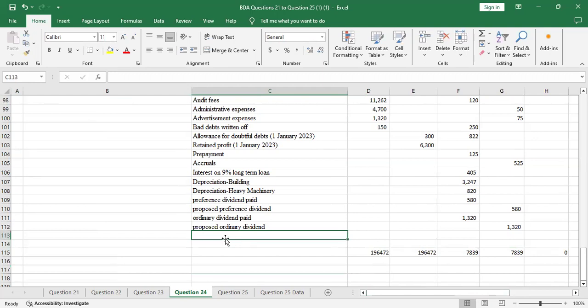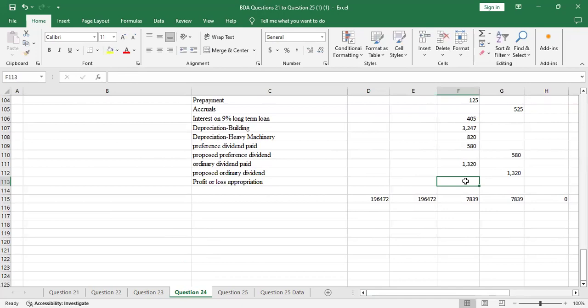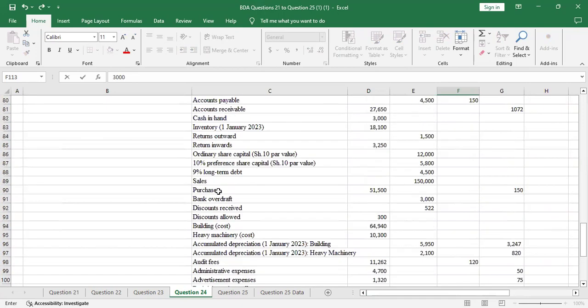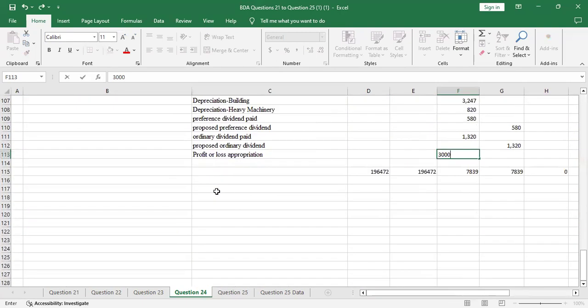So the first account is the profit or loss appropriation account. That account will be debited with the amount being transferred to the general reserve. It was 3 million, so it's 3,000 because the shillings are in thousands.